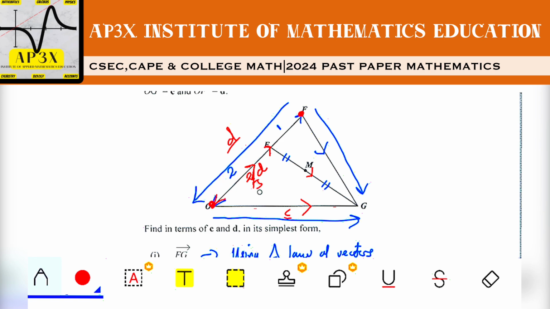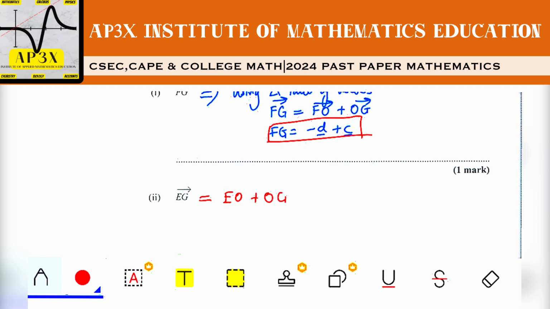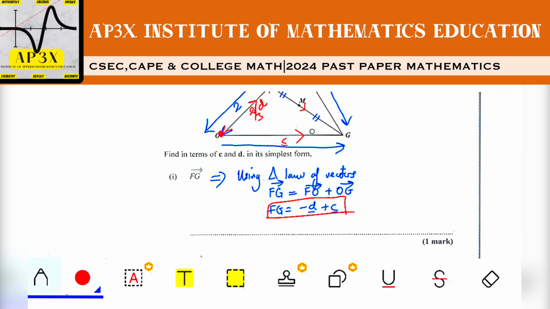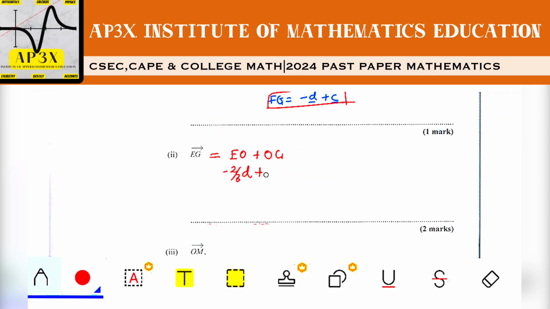So it is 2/3, but it's negative because I'm going in the opposite direction of the vector. So E to O is negative 2/3 D. And O to G, as you would have already seen, is in fact C. So that's negative 2/3 D plus C. Or if you do it the other way, you might end up with C minus 2/3 D. Same answer.